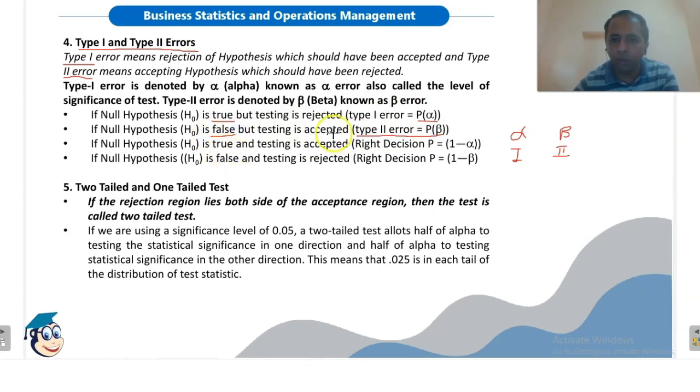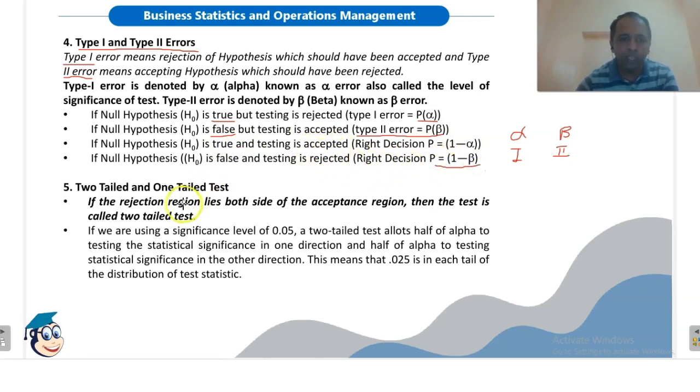Now 1 minus alpha is the confidence level, that is, we are taking the right decision, we are accepting the null hypothesis when it is true. Then if we are rejecting a null hypothesis which is actually false, then also we are taking the right decision, and it is denoted by 1 minus beta.